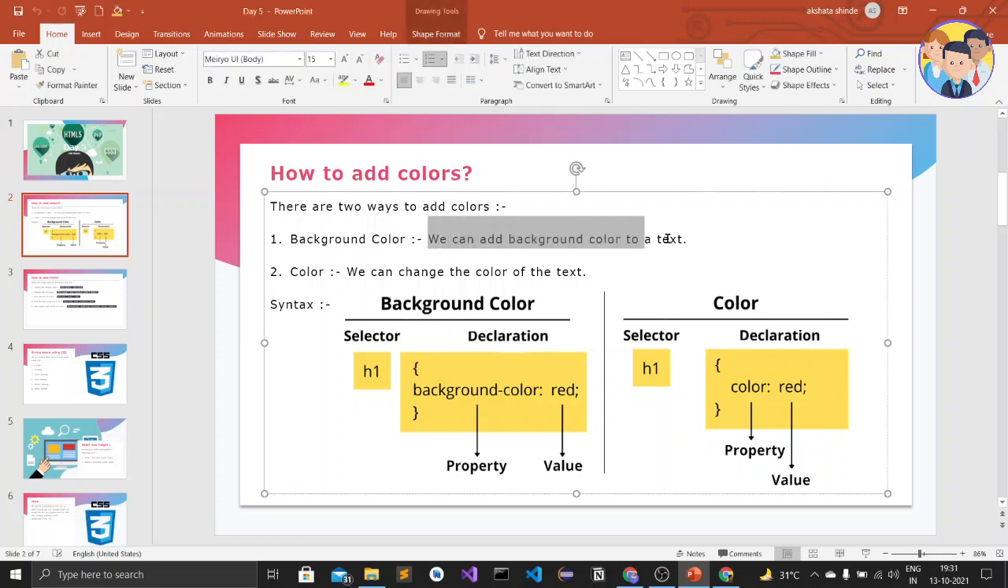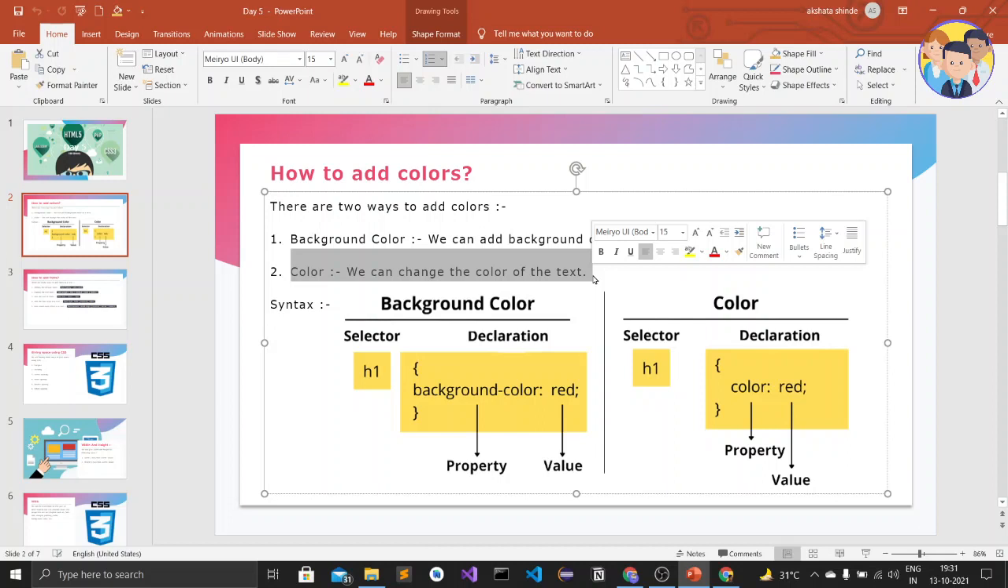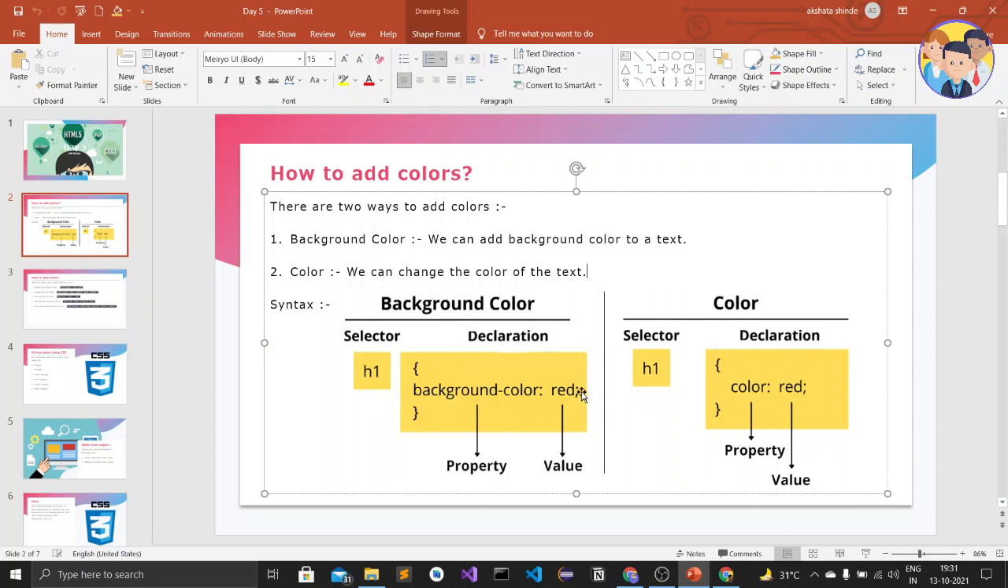So background color adds the background color to the text, or we can say to the document, and color just adds the text color. So here is the syntax of background color and this is the syntax of color. This is very simple and this syntax is very logical also.